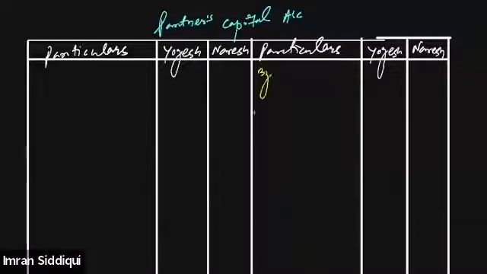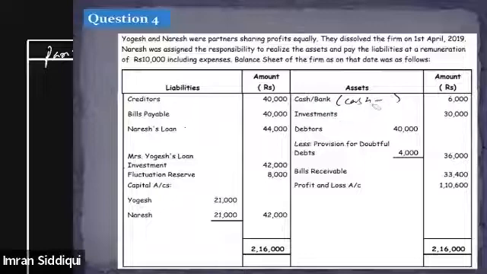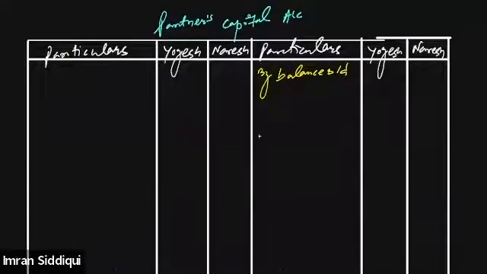Okay, so let's first of all transfer the opening balance of the partner's capital account. So we'll write down by balance b/d, right? The opening balance of partner's capital account must be there in the question. Just a minute, let me show you. This is the opening capital balance, 21,000 each. Okay. And then we need to transfer the items from the realization account as well.